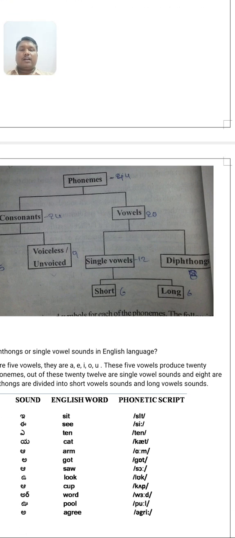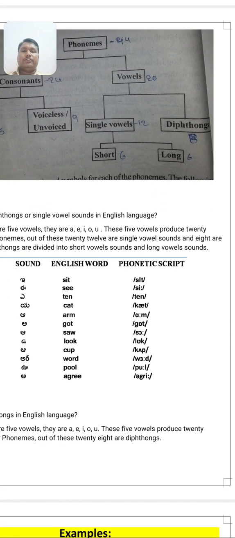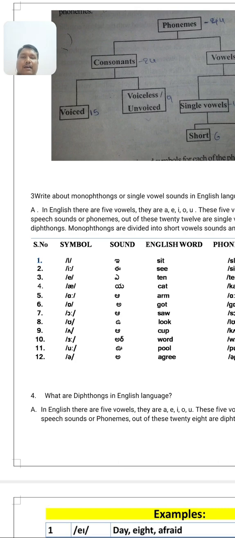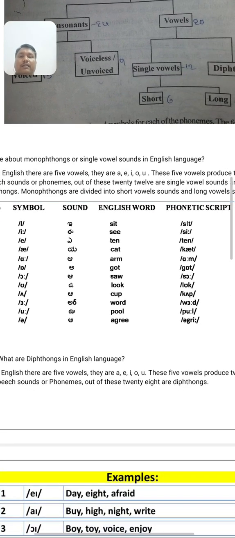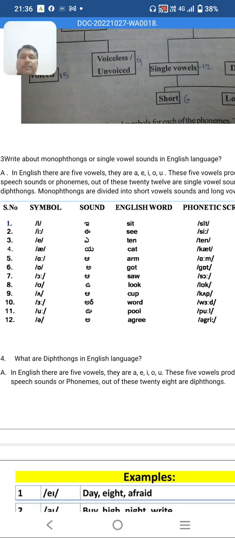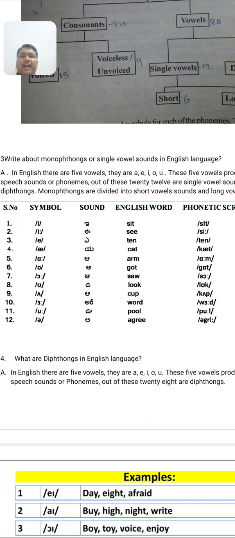Then short vowels and long vowels. Single vowels are also divided into two types: short or long vowels. So these are the symbols. In examination, they ask you to write about single vowel sounds. So I am giving you notes. You have to learn these by heart, and you have to write exactly like this.